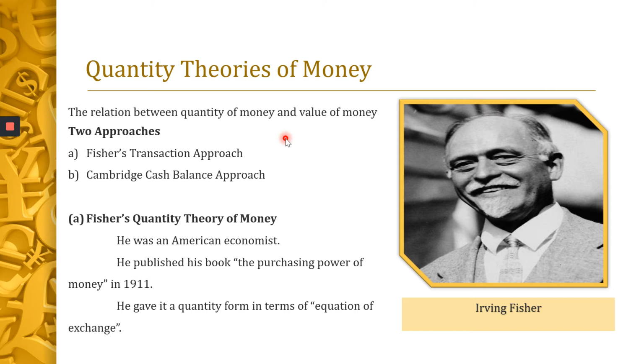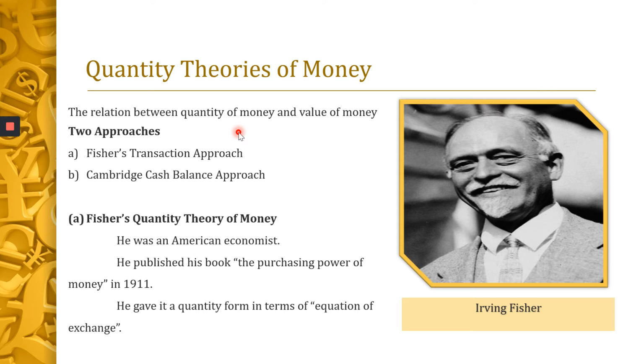This theory links the money supply directly to inflation. The quantity theory of money links the money supply and inflation directly. So monetarists say that this is one of the reasons for inflation in an economy. So money supply is one of the reasons for inflation in the economy. This was felt by the monetarists.